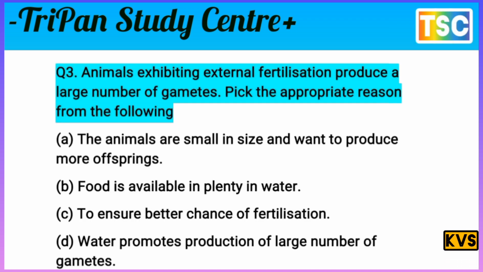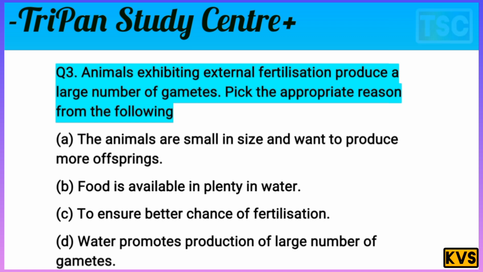Question: Animals exhibiting external fertilization produce a large number of gametes. That's an important question. Pick the appropriate reason from the following.